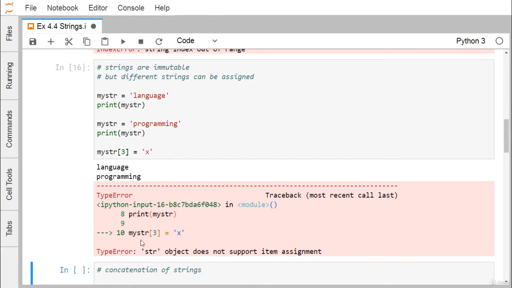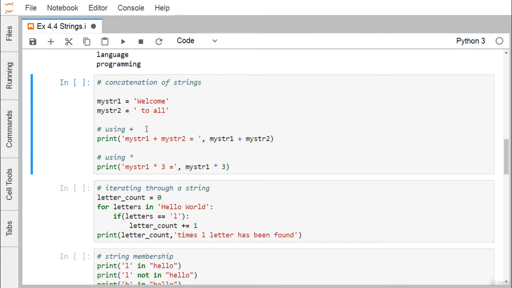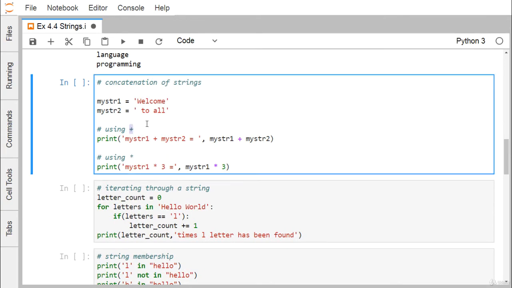So there is a type error: str object does not support item assignment. That is the error message we are getting, and the error name is TypeError. Next, we are going for the concatenation of the string, and that can be done using plus.